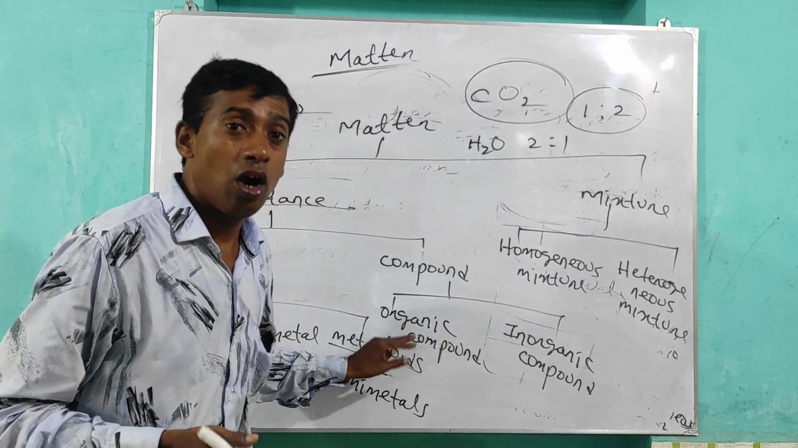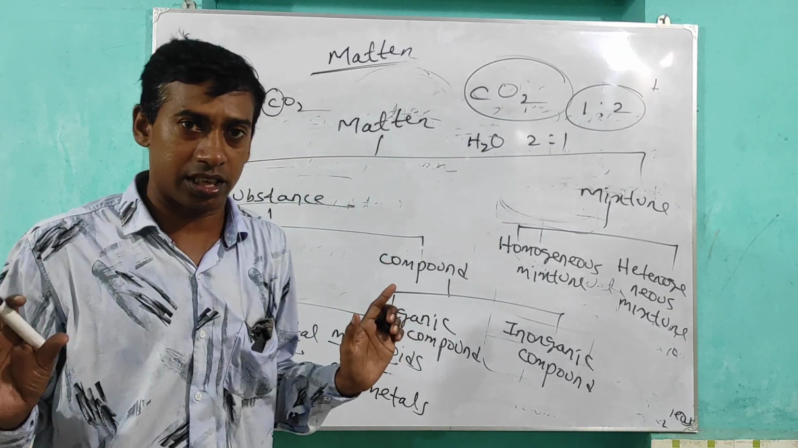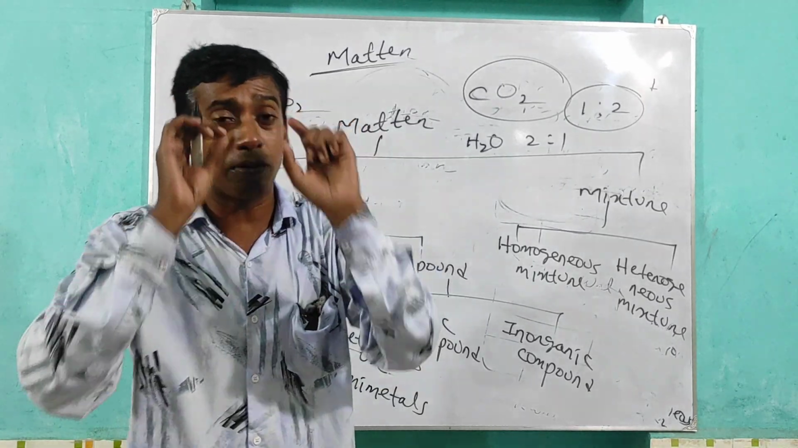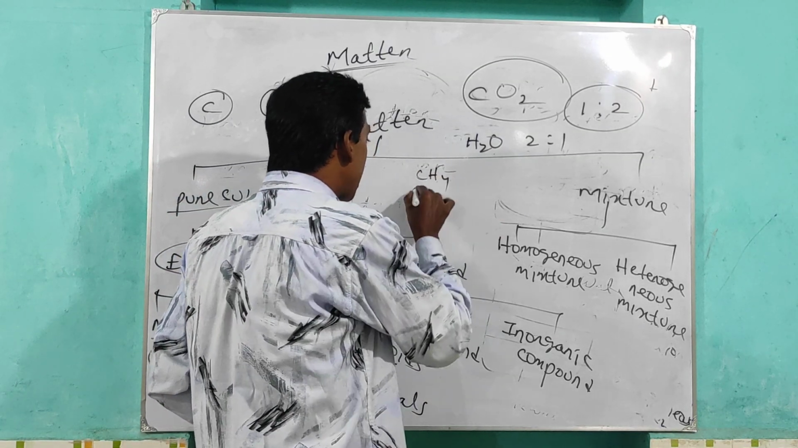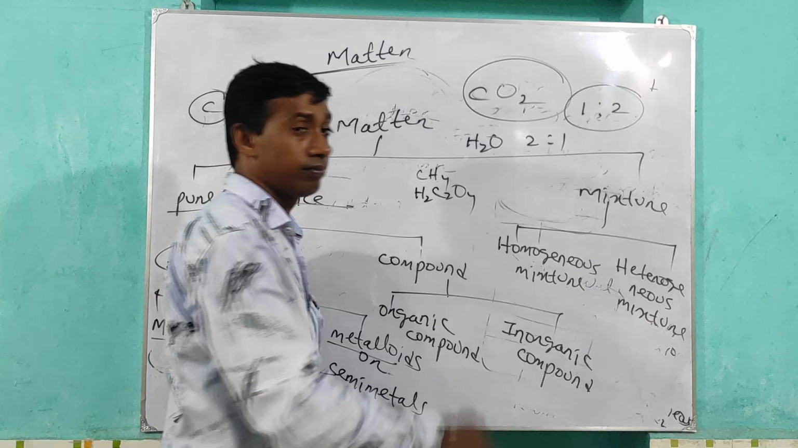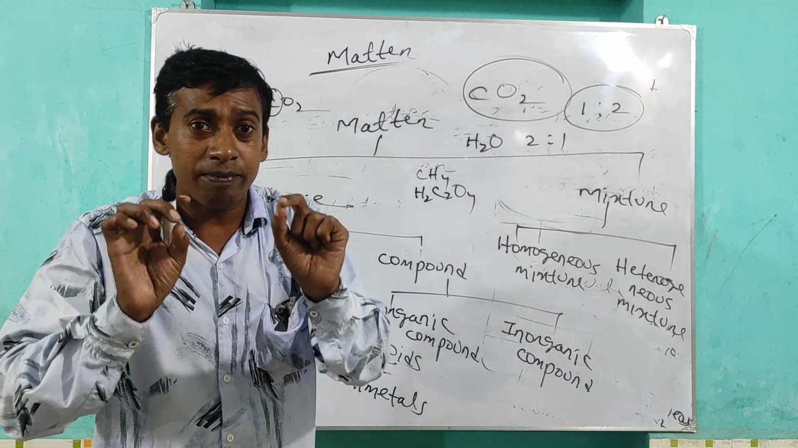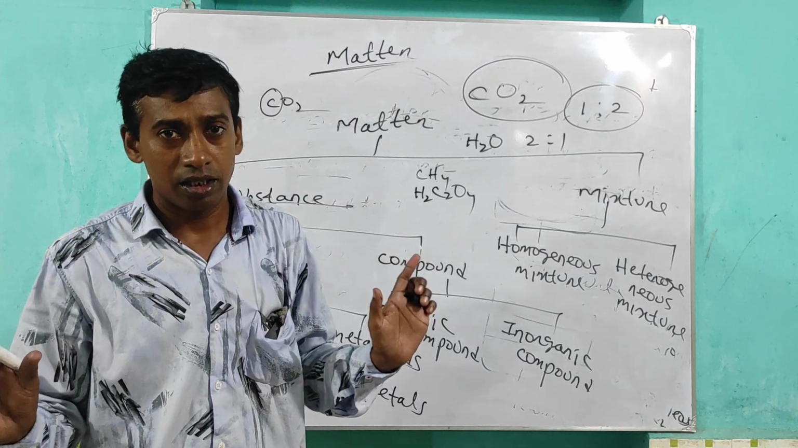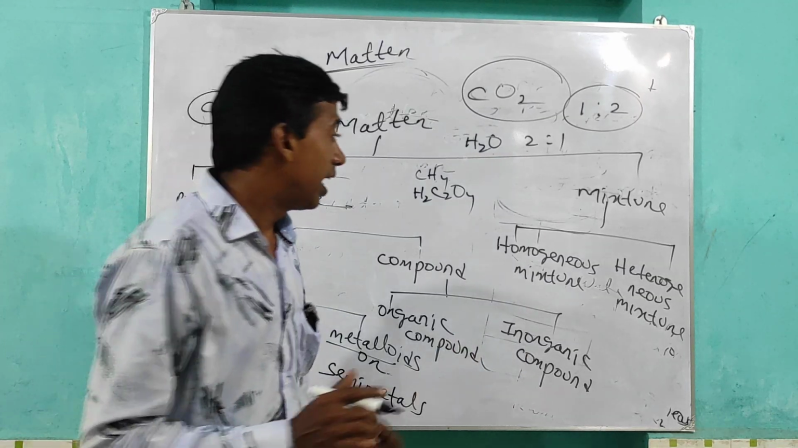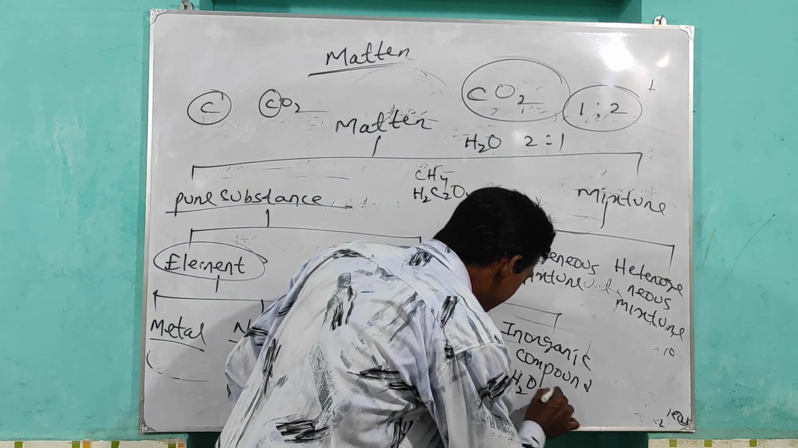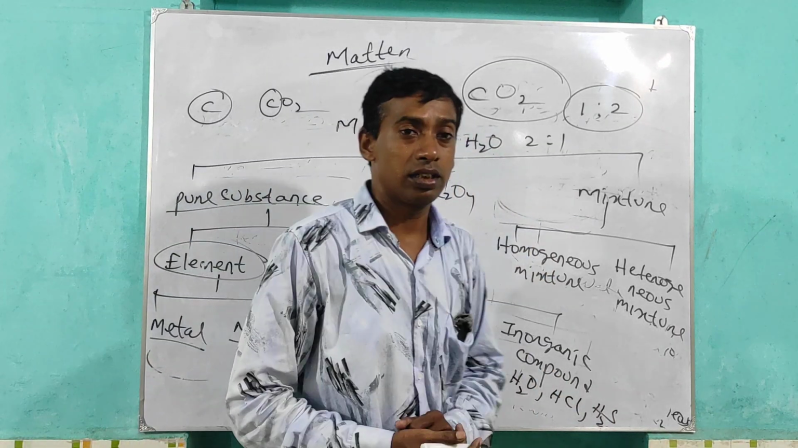So what is organic compound? Organic compounds are those compounds which contain carbon as the chief element. Other elements may or may not be present, but carbon must be present, like CH4, H2C2O4. What is inorganic compound? These are the compounds which contain all the elements except carbon, like H2O, HCl, H2S.